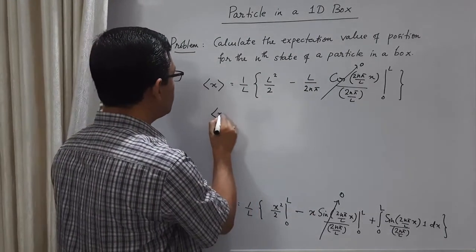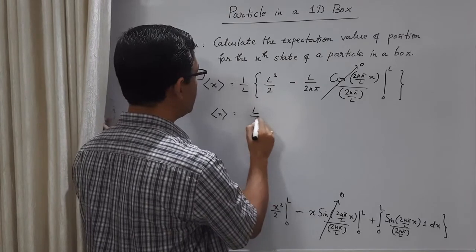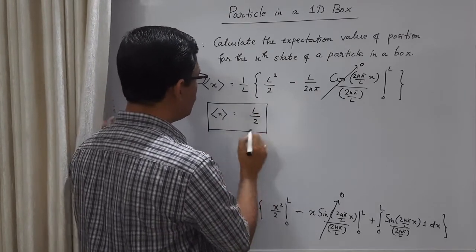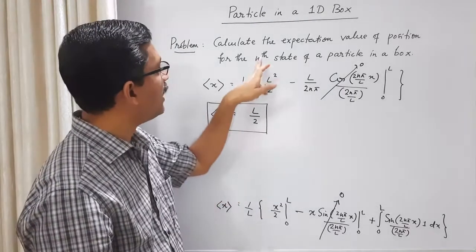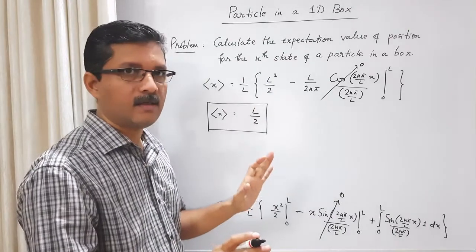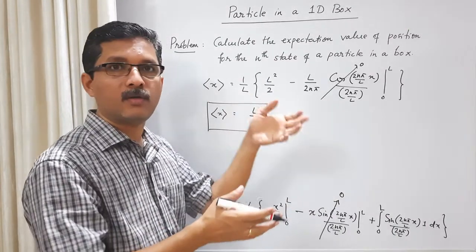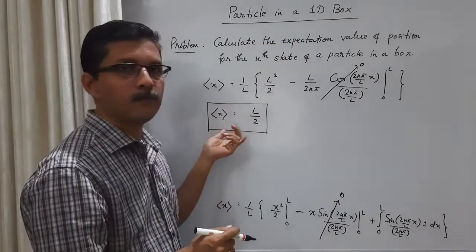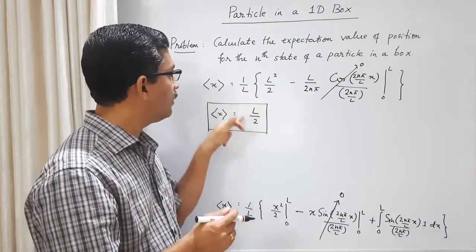Then what you get as the expectation value of x? 1 by L into L square by 2, the L will cancel, and we get L by 2. So the average value of x, or expectation value of x for the nth state, that means for any state, whether the particle is in the ground state or first excited state or n equal to 2 state or 3 state or any state, the expectation value of position is always L by 2. The average position is L by 2.